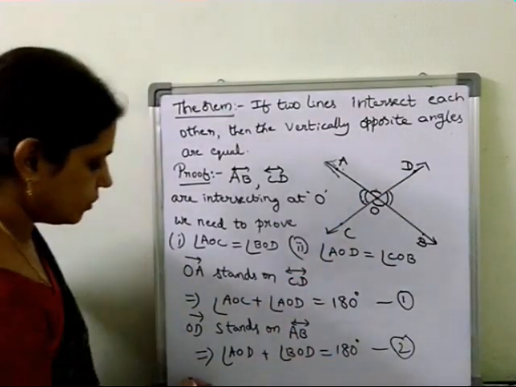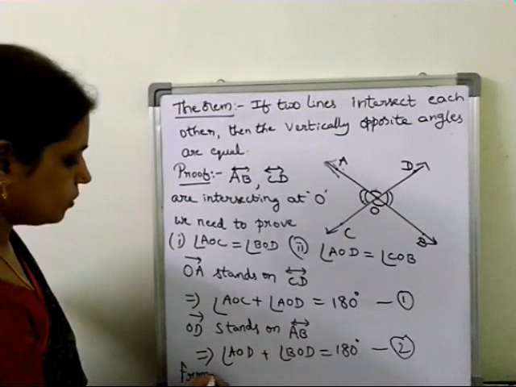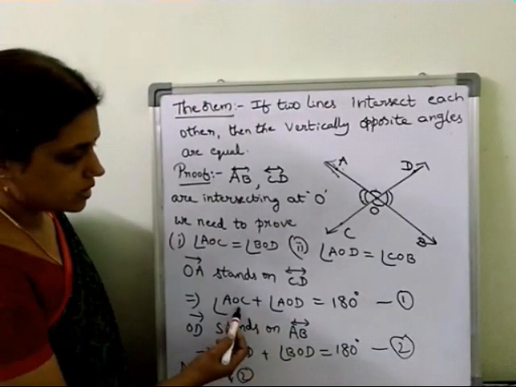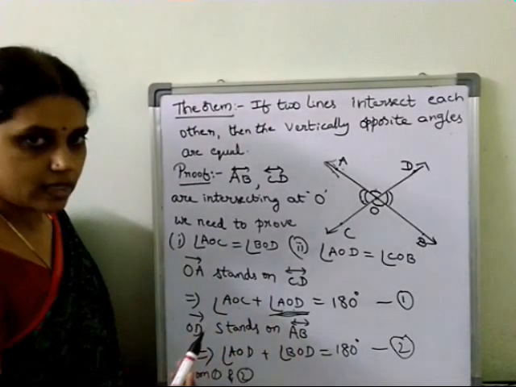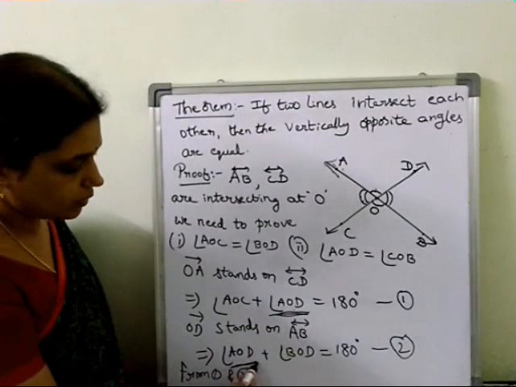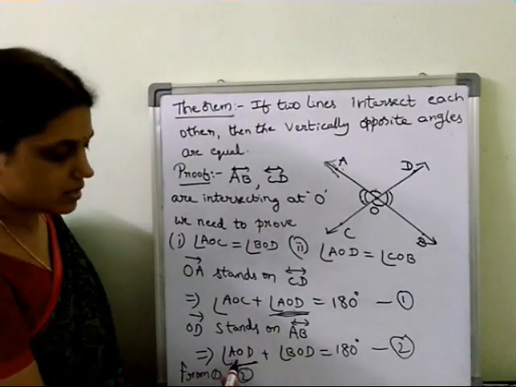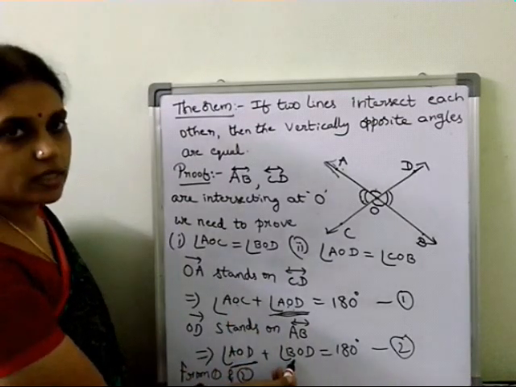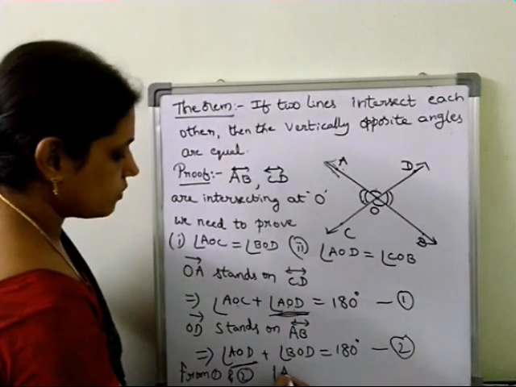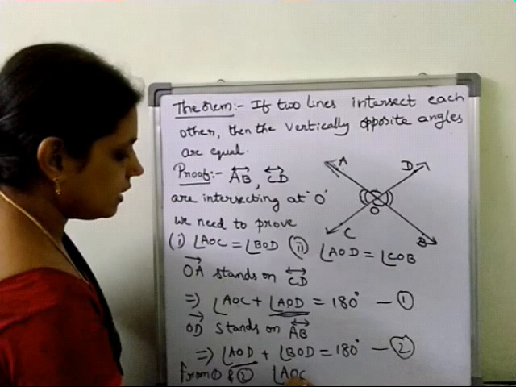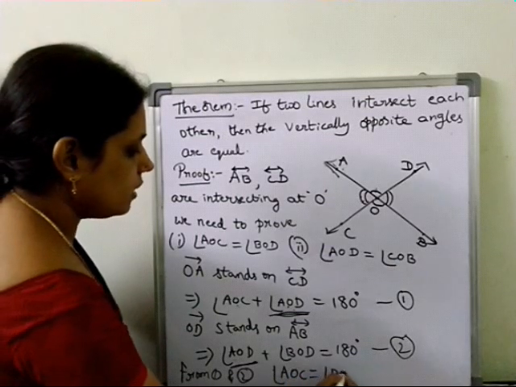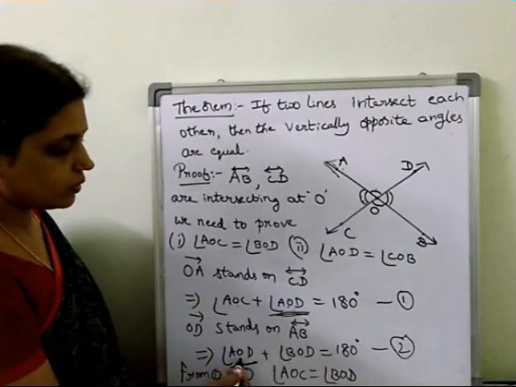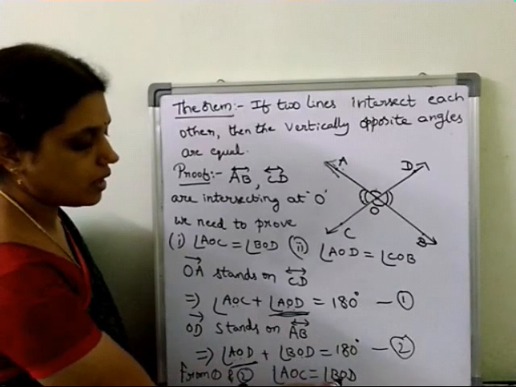So from 1 and 2, what can you write? Once you observe, here angle AOC plus angle AOD, so angle AOD is there, and here also angle AOD plus angle BOD, so angle AOD is there. So angle AOD is common. So definitely angle AOC should be equal to angle BOD. From 1 and 2 we can write that angle AOC equal to angle BOD. Since the RHS are equal, the LHS also should be equal. Angle AOD is common, so angle AOC equals angle BOD.